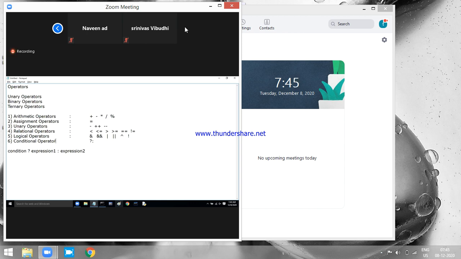You can call this conditional operator by one more name, the ternary operator. The only ternary operator that you have in the Java language. Why do you call it ternary? This is operand 1, this is operand 2, this is operand 3. Three operands are available here.